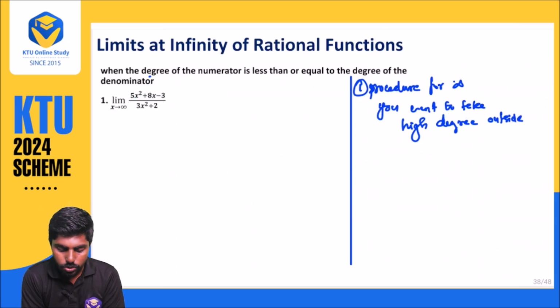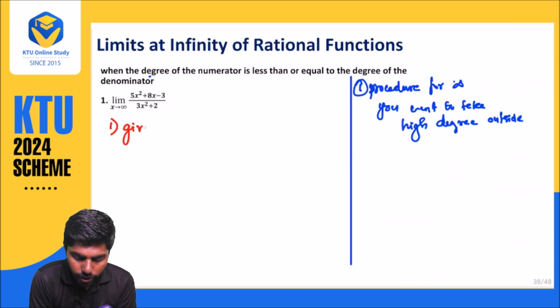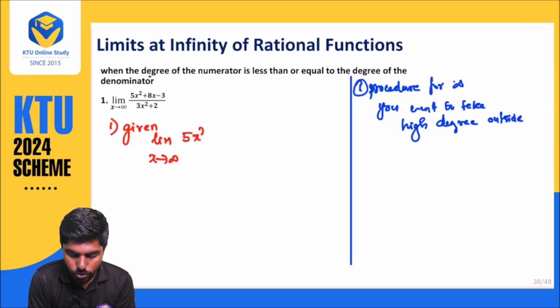That is the thing. So step number 1, given limit x approaches infinity of 5x square plus 8x minus 3 divided by 3x square plus 2.